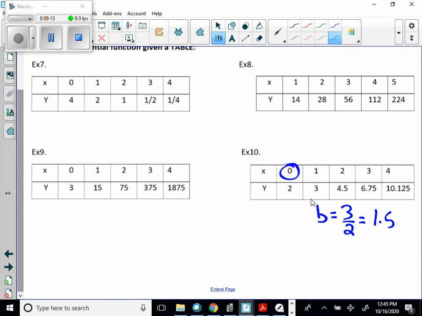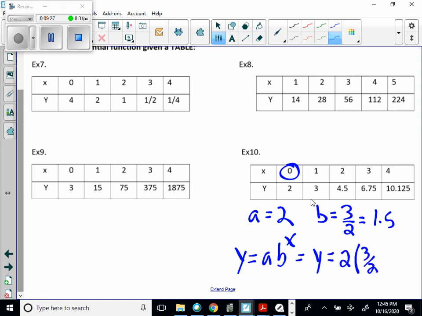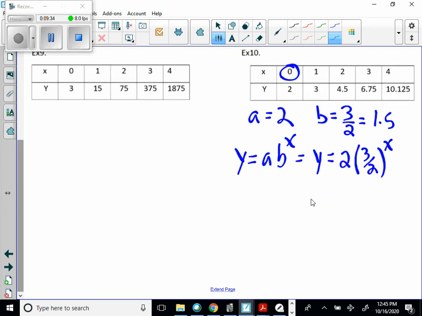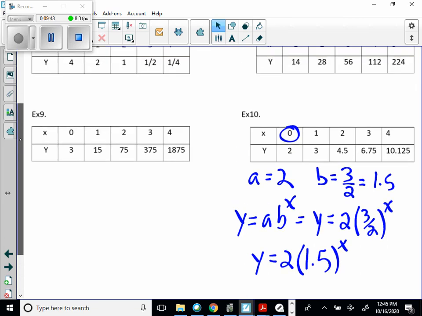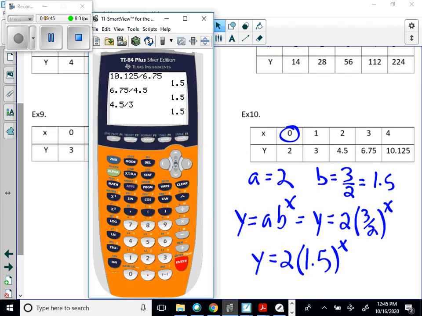And this is 0, so A is equal to 2, and therefore y equals a times b to the x should equal, let's say, y equals 2 times 3 halves raised to the x. Now, if you say y is equal to 2 times 1.5 raised to the x, that's decimals. I don't know if fractions will give you a fraction in your table or not,